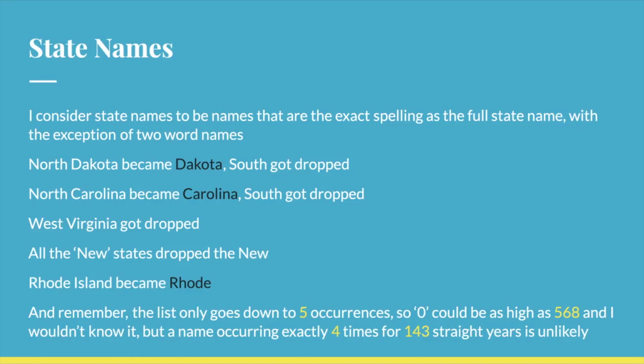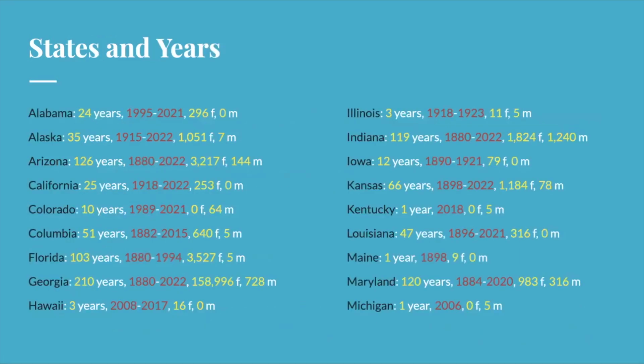So 0 could be as high as 568, and I wouldn't know it, but I think a name occurring exactly 4 times for 143 straight years is pretty unlikely. So I'm not going to read all this out. If you want to pause it and try to find your state, you can, but I'm going to read out the interesting ones. Arizona shows up in only 126 years across both genders, but does cover the entire span, with 3,217 girls and 144 boys.